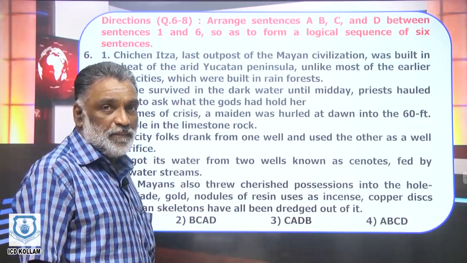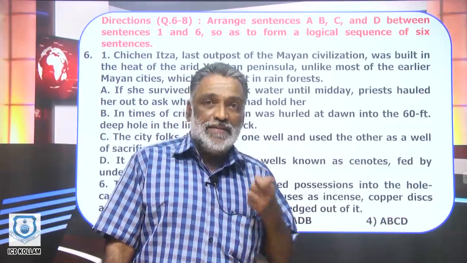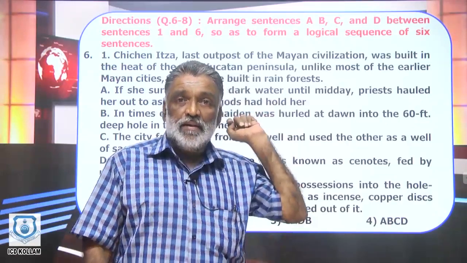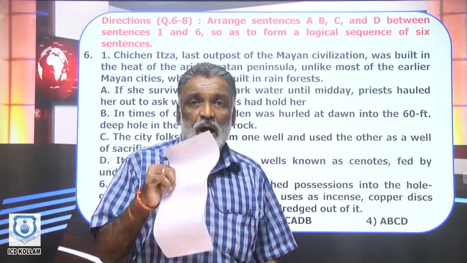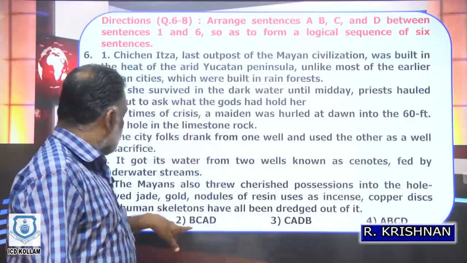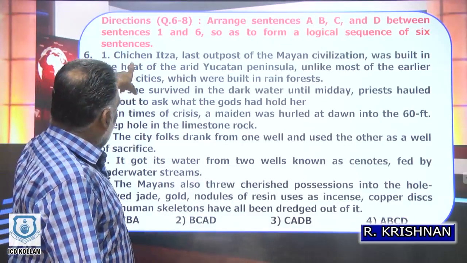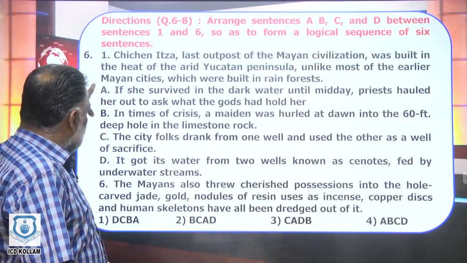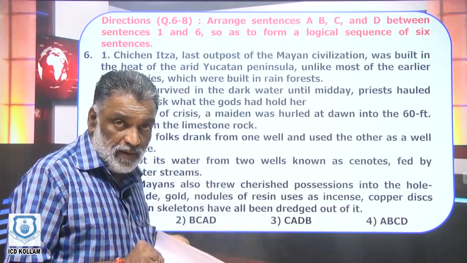Now we come to our next type. This is very important from the examination point of view. From the marks point of view, this is really important. Now let us see how we arrange a paragraph. Here there are 6 sentences. The first and the sixth are in the correct order, and 4 sentences A, B, C, D are given desultorily.